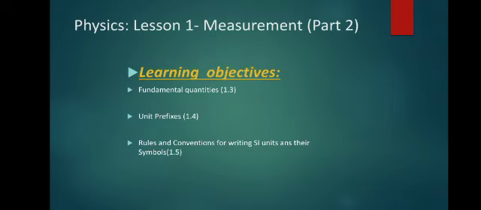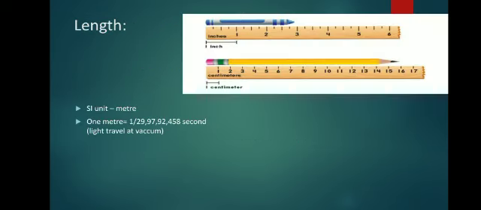Today in class, we are going to learn about physics lesson 1, measurement, a continuation of last week. Learning objectives: today we are going to study what the fundamental quantities are. We studied them already, but let us recall those four things in a detailed manner, along with unit prefixes and the rules and conventions for writing SI units and their symbols.